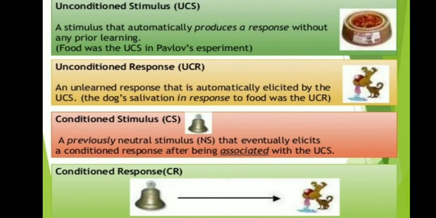Then what is an unconditioned stimulus? A stimulus that automatically produces a response without any prior learning. Unconditioned response: an unlearned response that is automatically elicited by the unconditioned stimulus. The dog's salivation in response to food was the unconditioned response. Conditioned stimulus: a previously neutral stimulus that eventually elicits a conditioned response after being associated with the unconditioned stimulus.